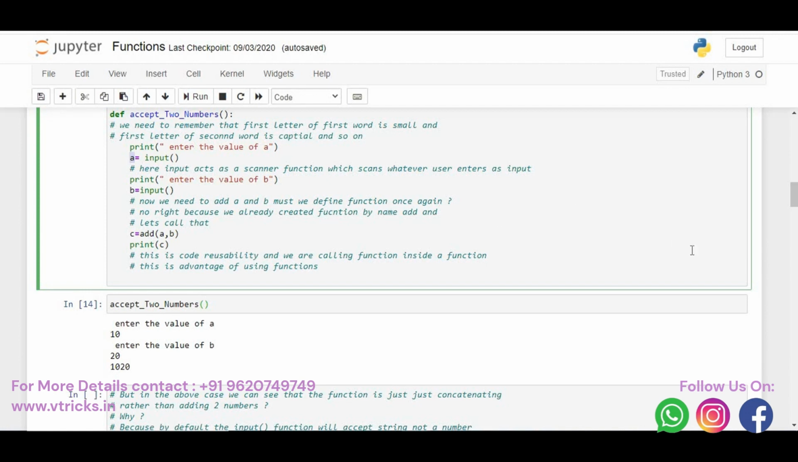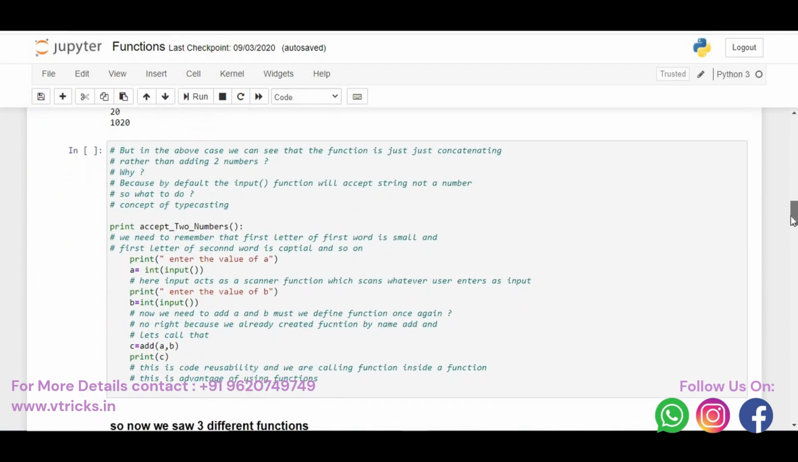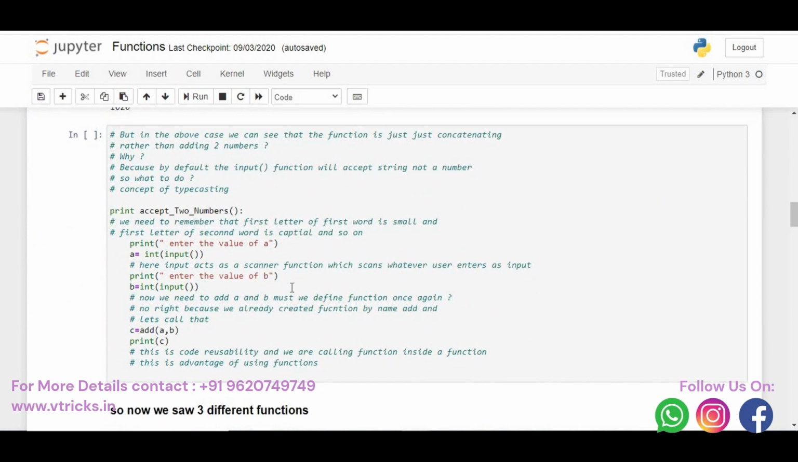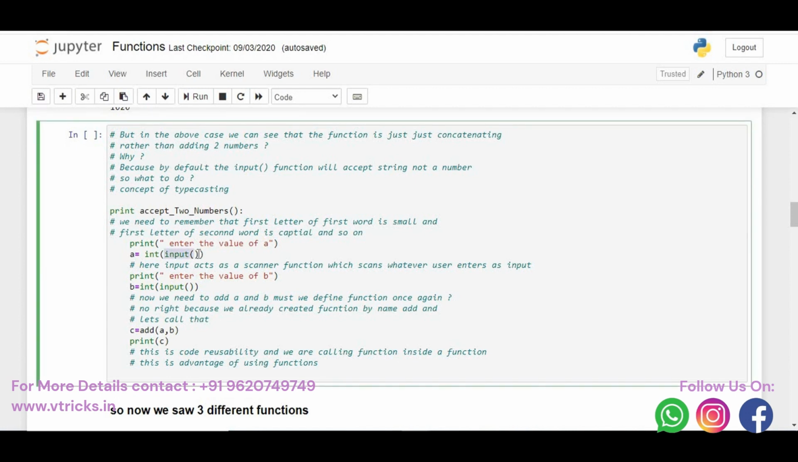If you ask then, okay, how to do the integer addition? Is there any way to do the integer addition? Yes, we have a way. How to do that is, we have the concept of typecasting. What is typecasting? Converting one data type to another data type. By default the input function will accept the string, but we need to convert the string to integer. That is, I say enter the value of a, then I say int of input. Whatever input you accept, convert that to integer.